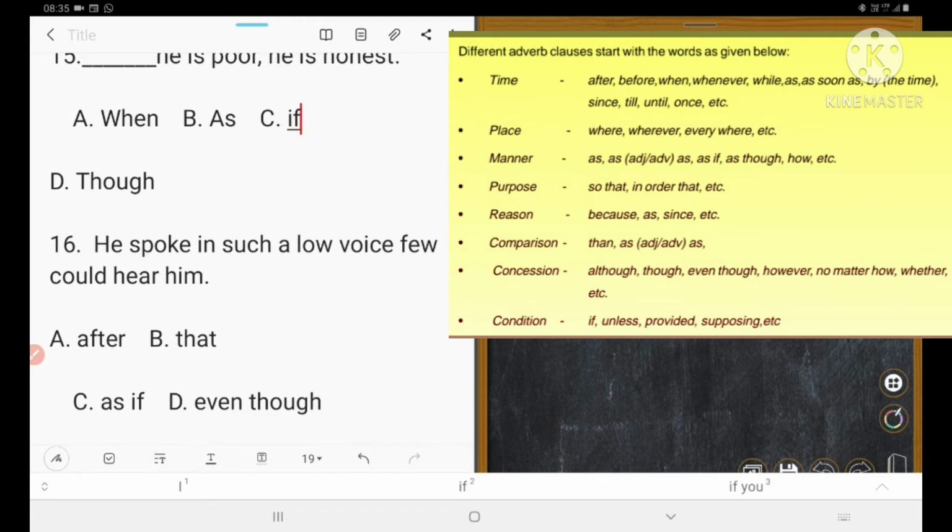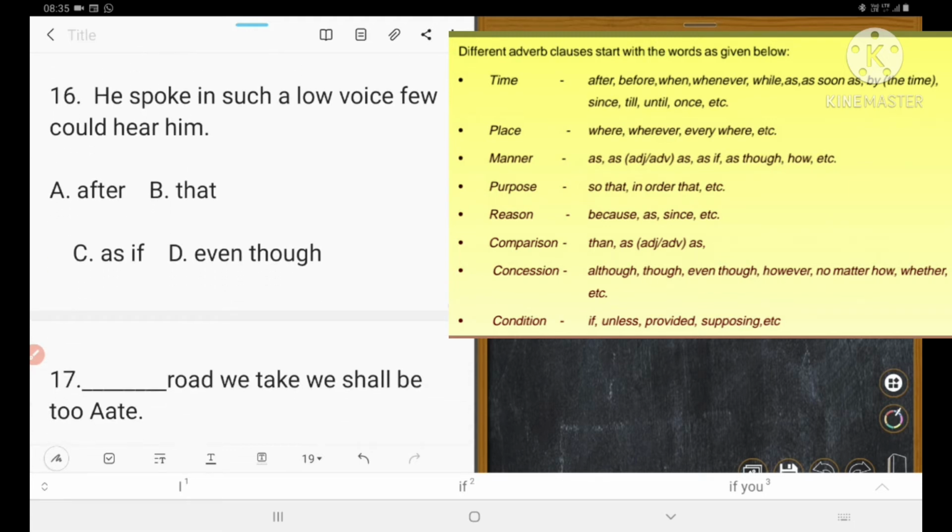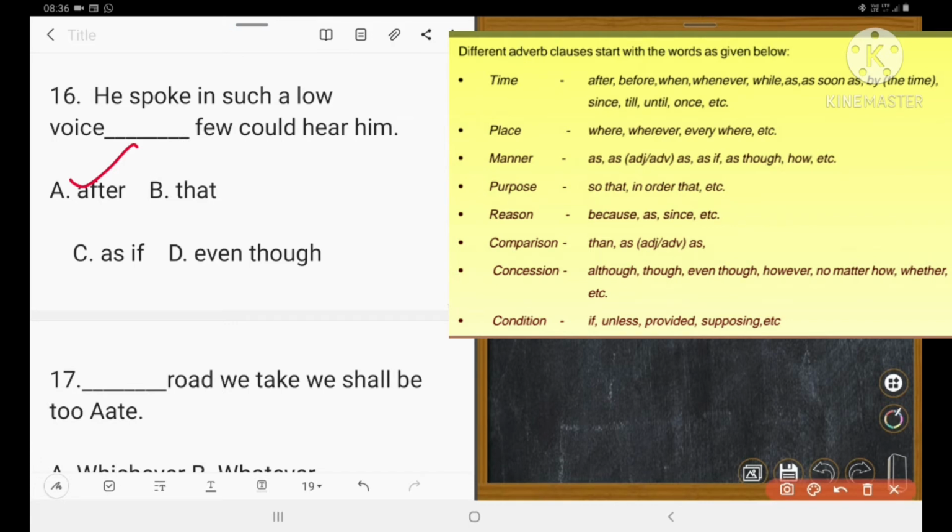Next one is 16. He spoke in such a low voice, few could hear him. A after, B that, C as if, D even though. So 16 number, this is voice, such a voice. Which is correct? 16 number B. A is wrong. B is correct, right? Right answer B. He spoke in such a low voice that few could hear him.